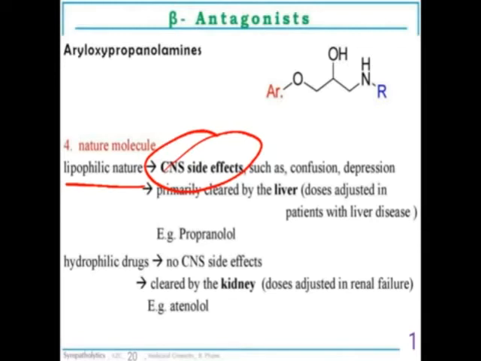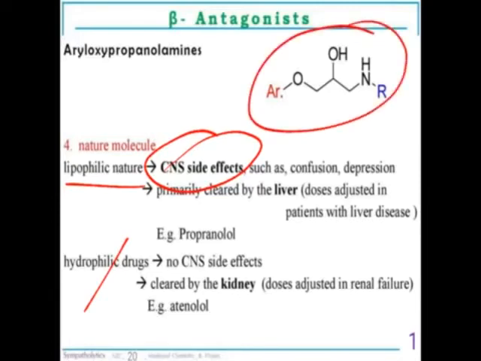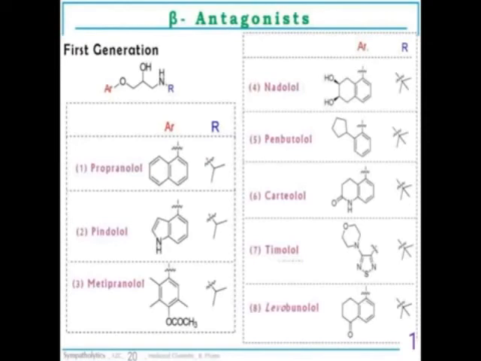If the drug is hydrophilic, it cannot cross the BBB, so it will not produce any side effects. Such drugs have structural similarities with other neurotransmitters which act on the CNS, so they produce sedative-like side effects. Some examples of beta antagonists are propranolol, pindolol, nadolol. These are beta antagonists of the first generation.